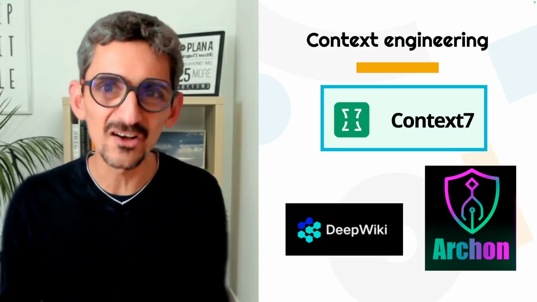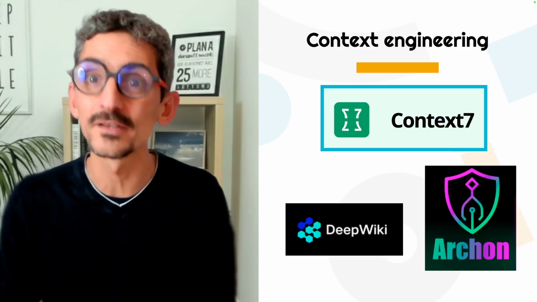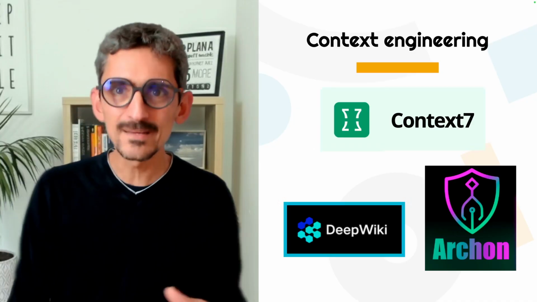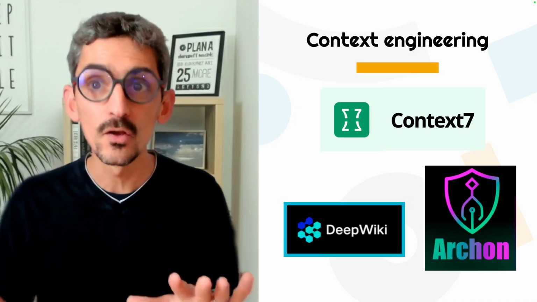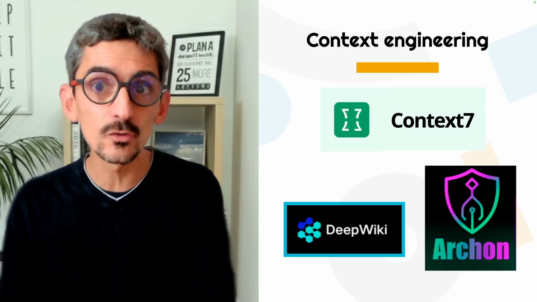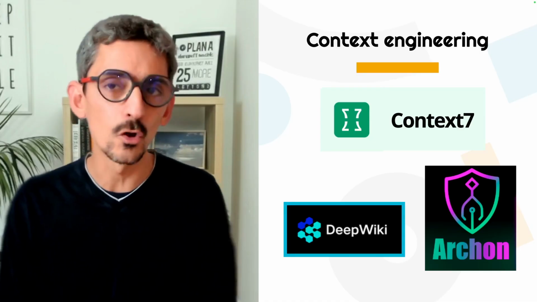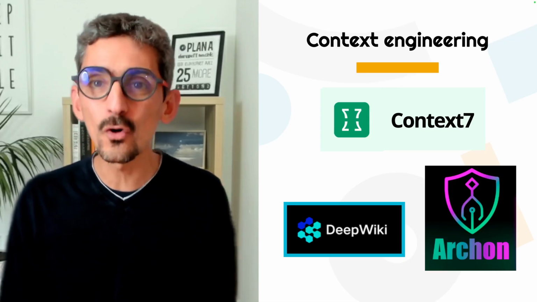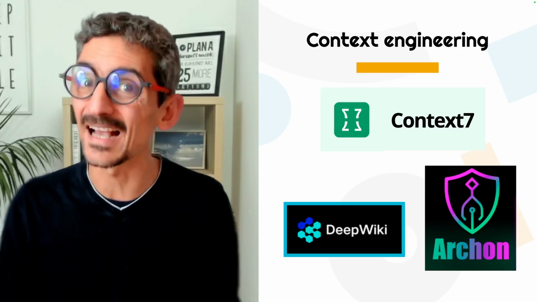But it's quite harder to add your own project documentation, which is why it's not my top choice as of today. The second, Deep Wiki generates a developer-friendly wiki by analyzing your source code. It shares the generated documentation with your AI agent, again with MCP, and it is very promising, but the workflow remains a bit complex as of now.